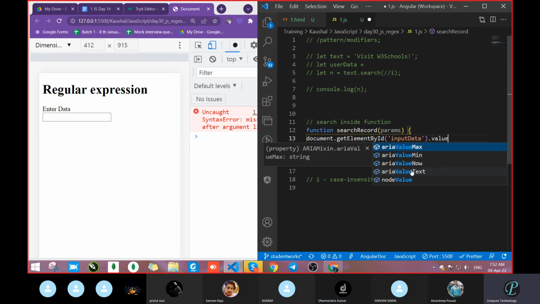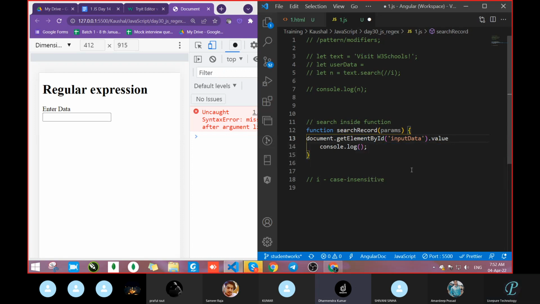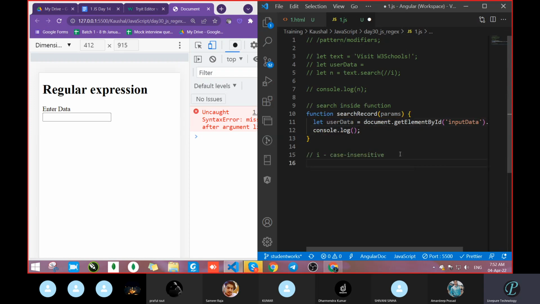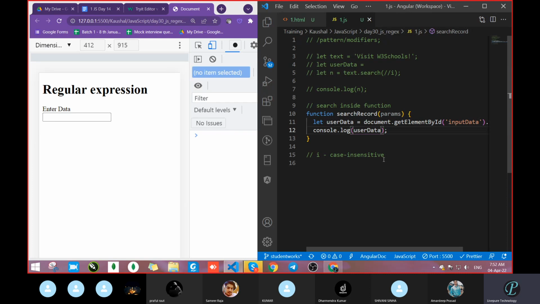Value. Next, equal to. Next, store it, sir. Store in a variable. Okay, we have to store it in a variable. So let user data equal to that. Fine. So user data will now give the value, whatever value we get going to pass inside the search one. So write it inside the console. Let's see whether we are getting it or not.